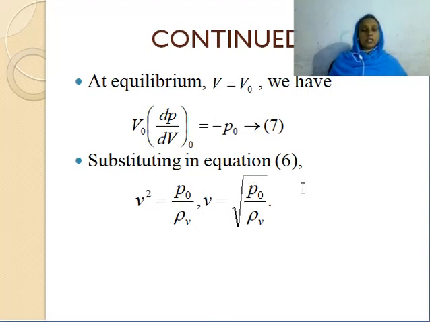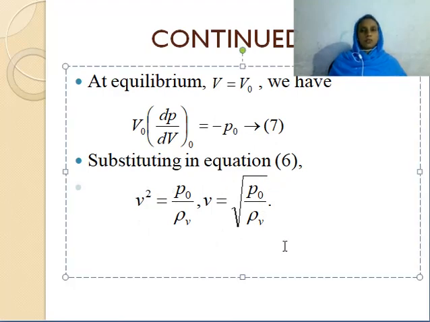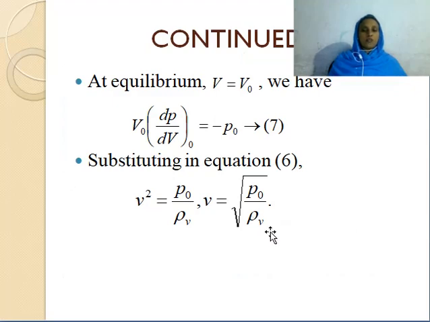This is an important result. You want to learn very well the derivation and this expression, which helps you to do problems. So the velocity of the longitudinal wave is given by root of P0 by rho V.